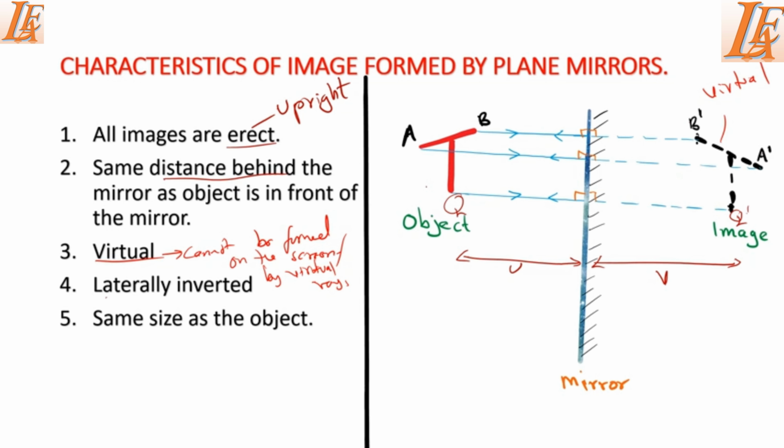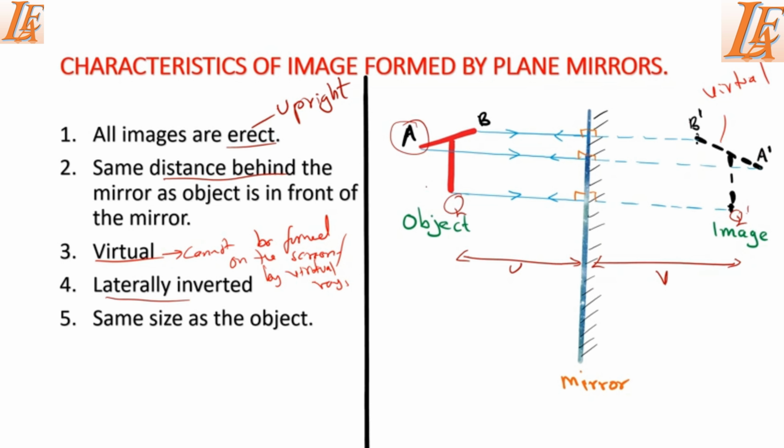Then another property is that the image is laterally inverted. A lateral inversion is a scenario where, as I mentioned, you raise your right hand and then you see your left hand rising up. That's what we call a lateral inversion. Note it on this diagram. Look at the screen.